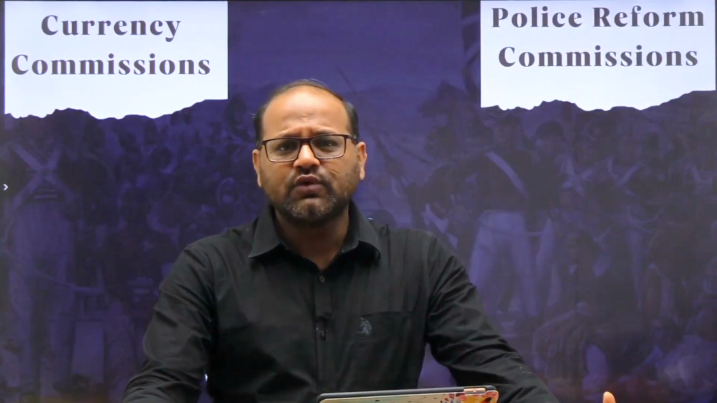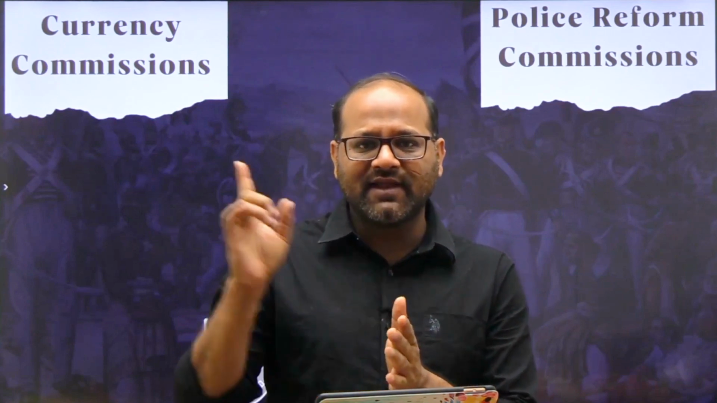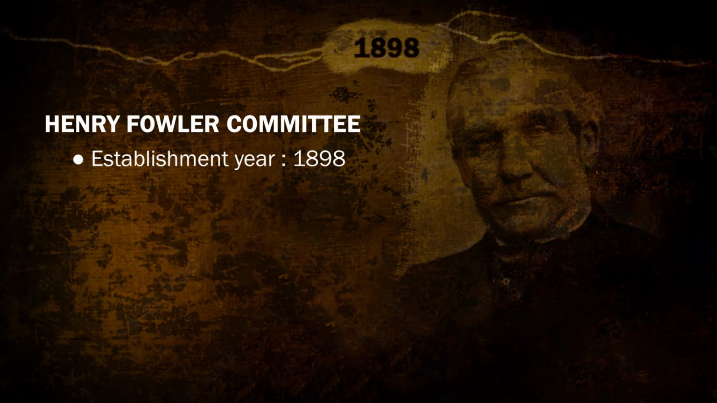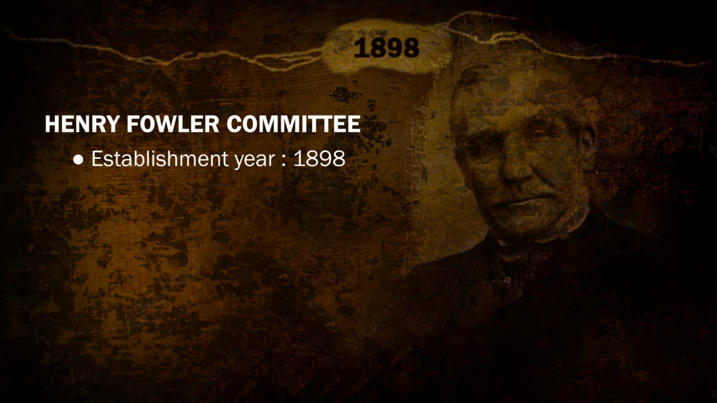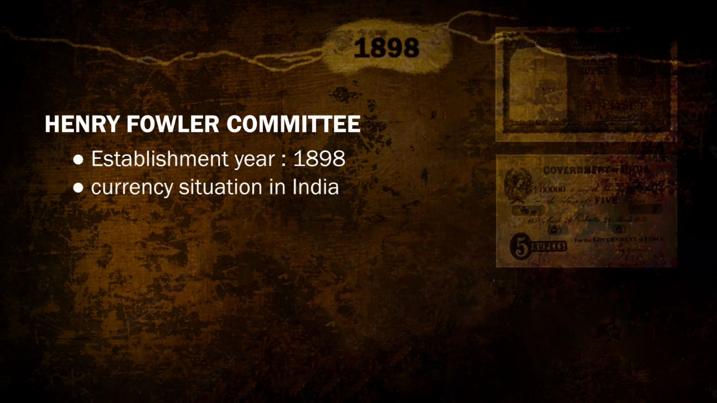Next, we should also know there are many commissions and committees. अब सब कुछ तो हम एक ही वीडियो में नहीं कर सकते, but yes, you have to do on your own part. But we will also quickly have a look at the Currency Commission and the Police Reform related commission. So the Currency Commission is also known as Henry Fowler Committee. It was established in 1898. Objective was to examine the currency situation in India.